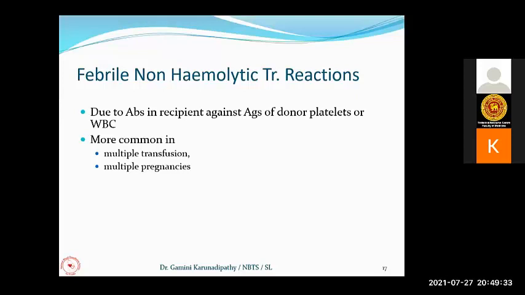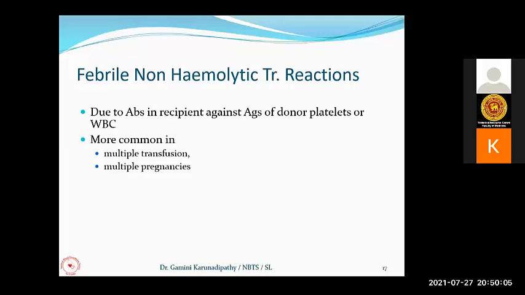Sometimes the recipient may have antibodies against the donor platelets or white cells. You know that white cells have so many antigens: HLA antigens, human leukocyte antigens, and white cell specific antigens on the white cells of the donor. Platelets also have ABO antigens, HLA antigens, and platelet specific antigens.